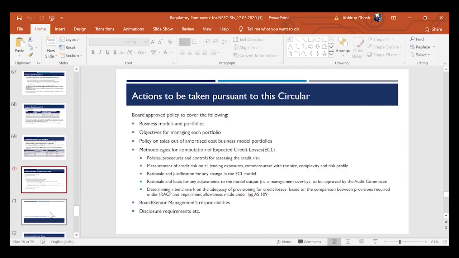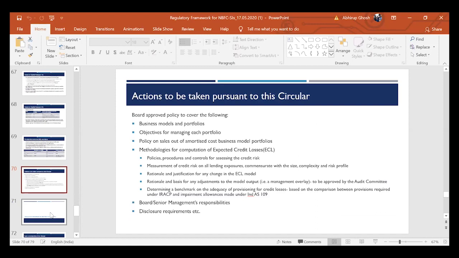Some other actions have been provided. This is something we have summarized: what are the actions that one has to take based on this circular? You will have to prepare a model, a policy covering the business models and portfolios. What could be the potential policies? What could be the potential business models that an NBFC can have?